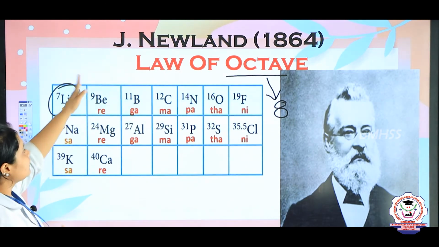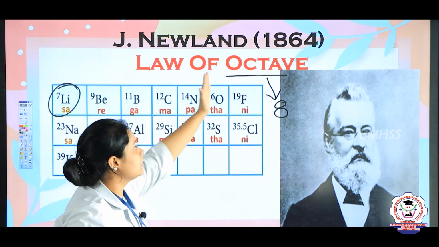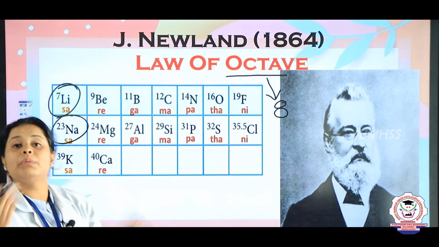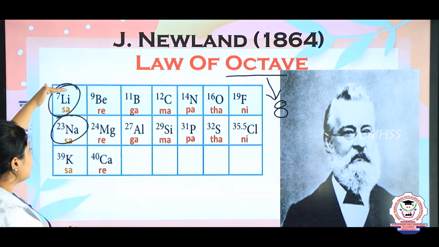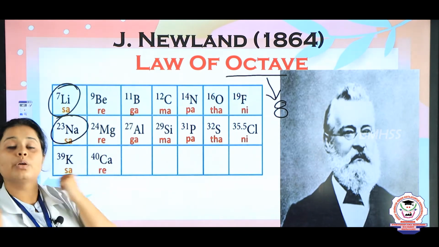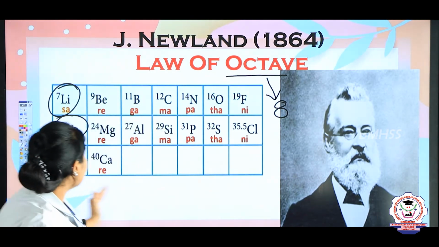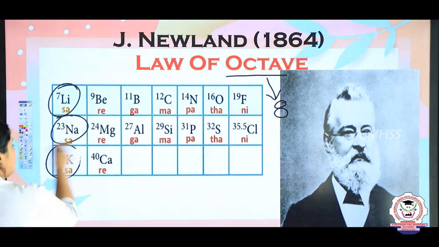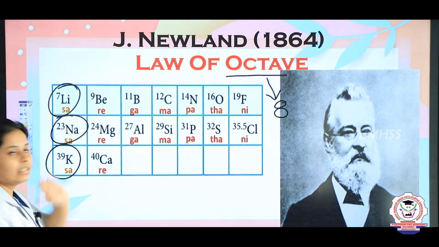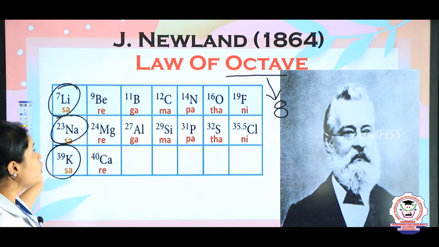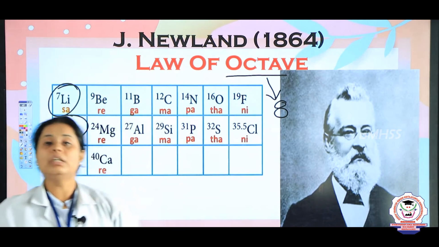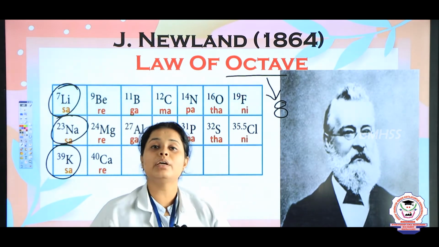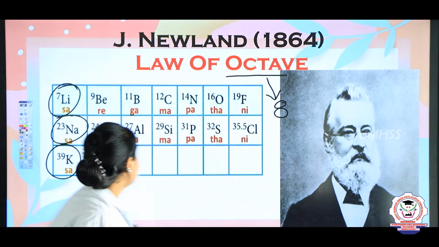Just consider this is the 2nd, 3rd, 4th, 5th, 6th, 7th and again the 8th. So lithium and sodium showed similar properties. That is why he arranged lithium and sodium next to each other, in a particular row. Same way, when sodium is considered with other elements, downwards you can see that potassium is added, and these are elements which show similar properties. That is why Newlands gave the law of octaves. He said that every 8th element will show the property of the first element, right?